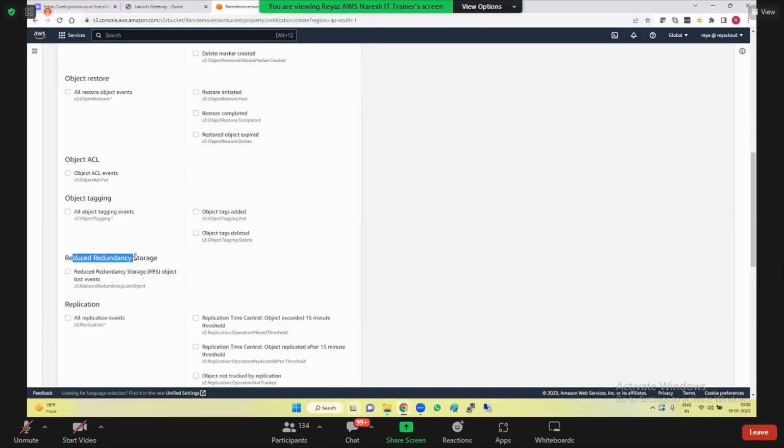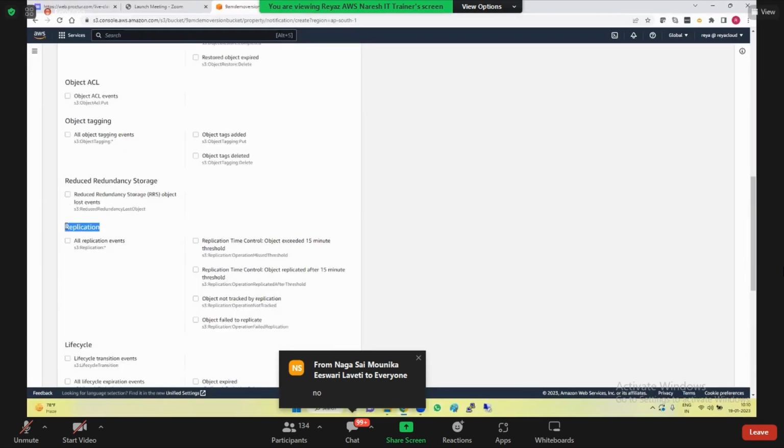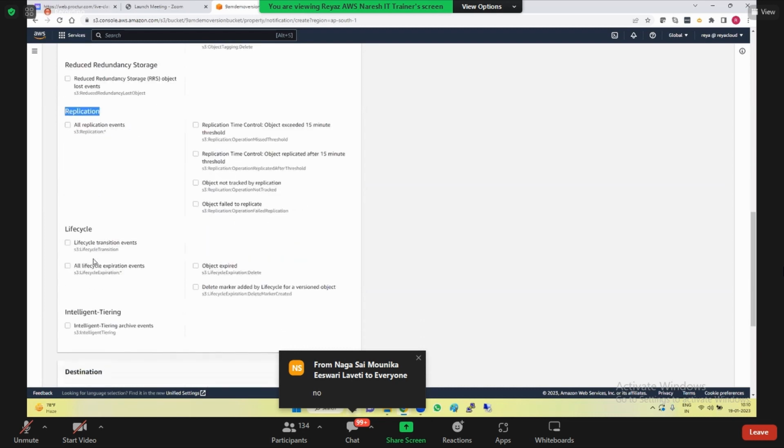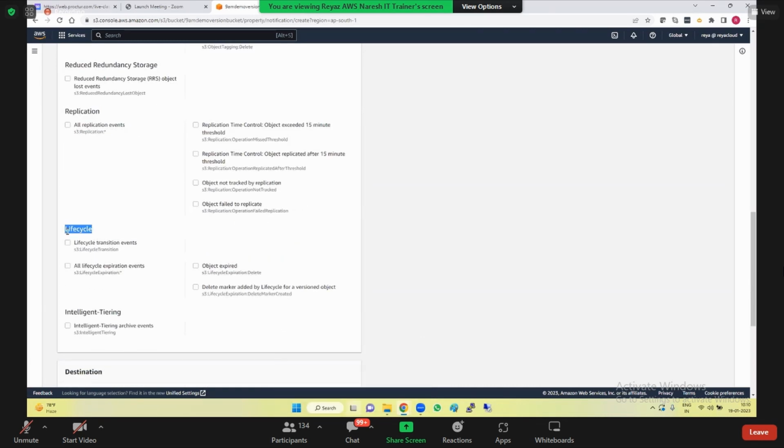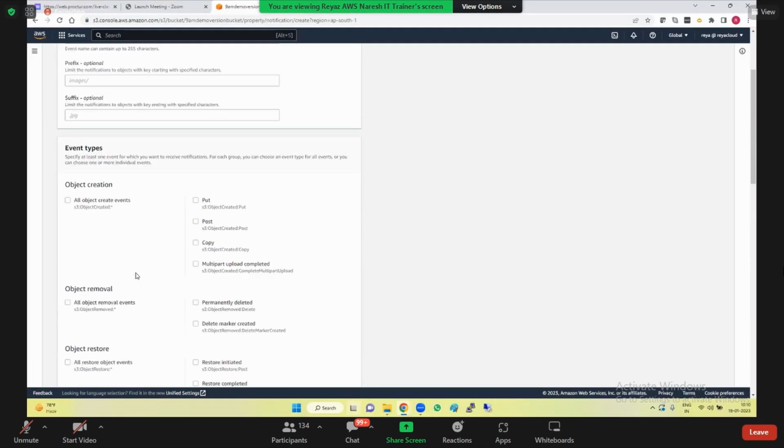Guys, reduced redundancy storage. Is it good to select? Is it recommended to keep our objects in RRS? It's not recommended, correct? So if someone is uploading any objects and selecting RRS, you should get a notification. Yes, select this. If anyone is doing CRR or SRR replication, select this. If anyone is creating lifecycle management, select this. So based on the requirement, whichever event you want, just select it.